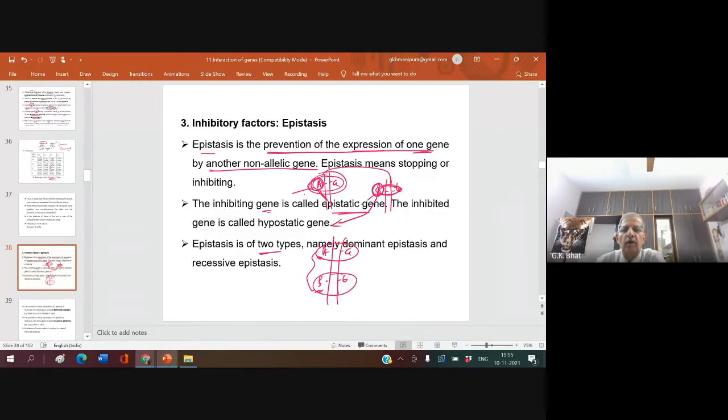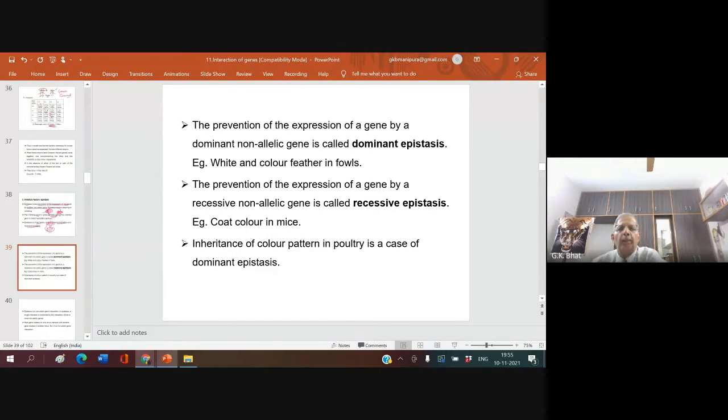Epistasis is of two types, namely dominant epistasis and recessive epistasis. Now let us see. The prevention of the expression of a gene by a dominant non-allelic gene is called dominant epistasis. Example: white and colored feather in fowl. You just remember.